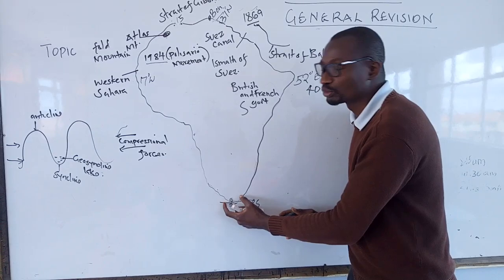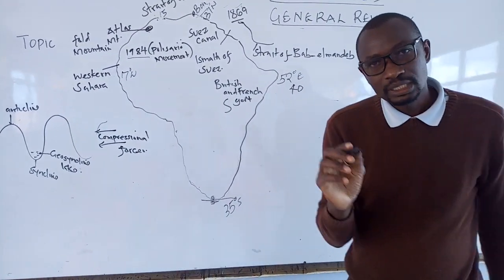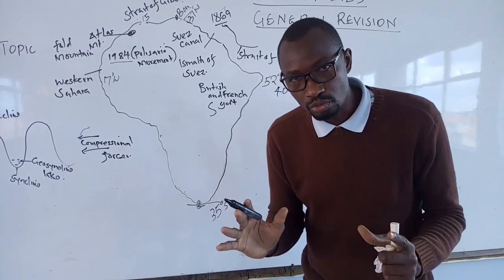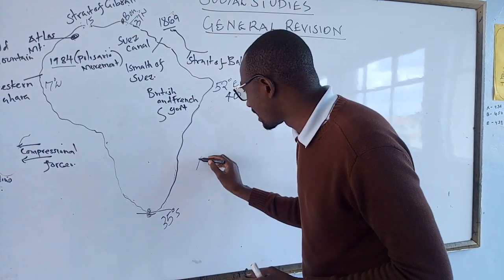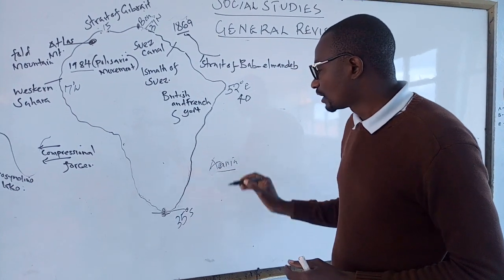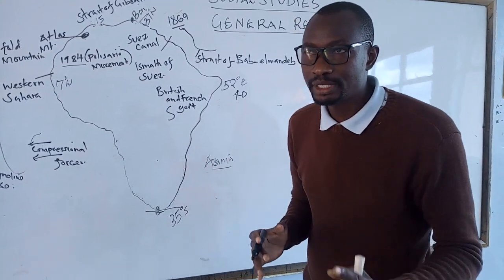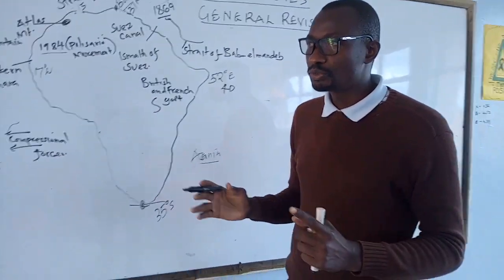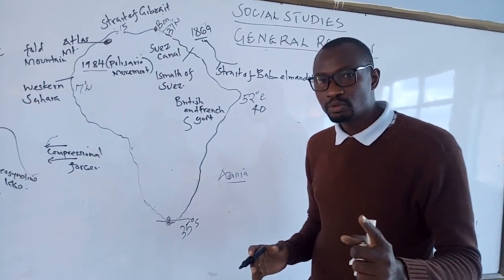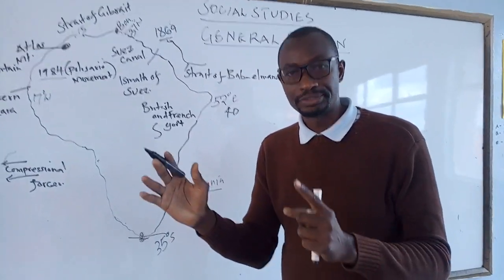What can we talk about South Africa? Extremely lowest point. South Africa is nicknamed the land of Azania, and it has a rich history. One of them, you can remember South Africa is the largest producer of gold in Africa. It is the most developed country in Africa because of the rich mineral resources.